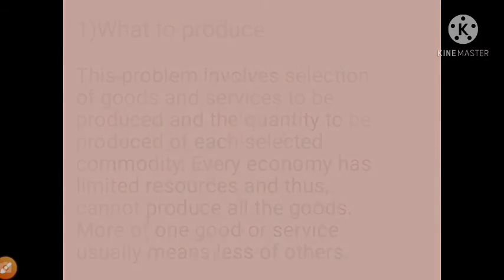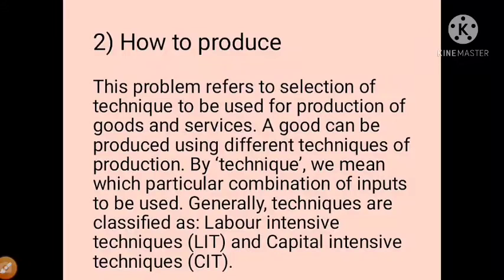The second one is how to produce. It is very important, because there are different types of economy, and each economy has different resources. This problem refers to selection of the technique to be used for production of goods and services. A good can be produced using different techniques of production. By technique we mean which particular combination of inputs is to be used. Generally, techniques are classified as labor intensive technique and capital intensive technique.